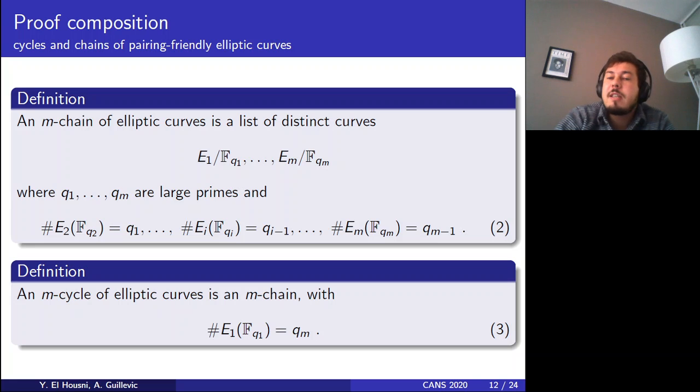We have m distinct elliptic curves E_i, defined over finite fields F_{q_i}, such that the subgroup order of an elliptic curve is equal to the field size of the previous one, and so on and so forth. An m-cycle is an m-chain with this additional property: the subgroup order of the last elliptic curve is equal to the field size of the first one. So we have this cyclic notion.